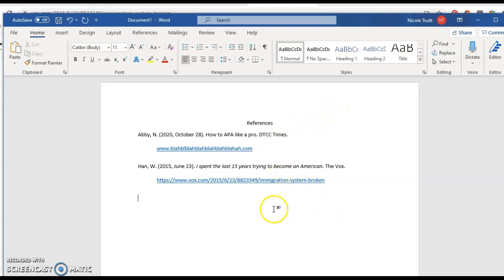All right, other than specific questions that you might have about your individual sources, this covers the basics of how to put together your references page in Microsoft Word.